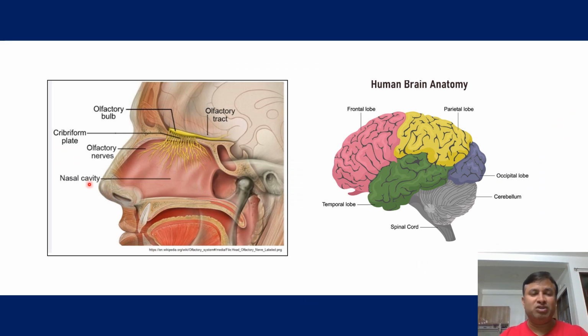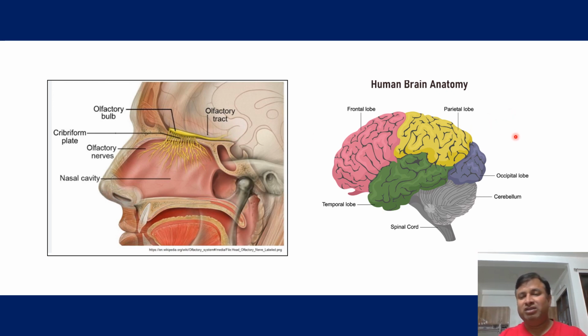In the figure it is shown that this is the olfactory bulb, which basically receives the information from the nasal cavity, and through the olfactory tract the smell goes to the brain. This is human brain anatomy.